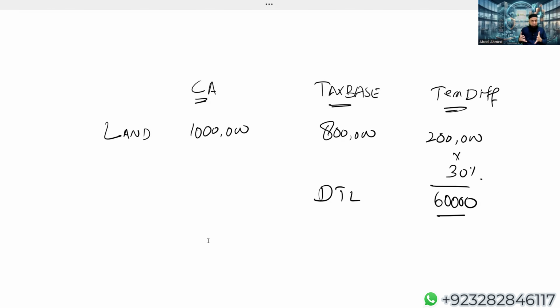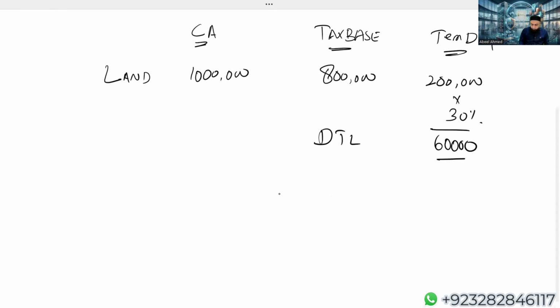If this deferred tax liability is arising from an equity item, it should be charged to equity. Here in our example, logically this deferred tax liability is arising because of the revaluation surplus. So this deferred tax liability should be charged to revaluation. The double entry is, we are going to debit the revaluation surplus/OCI/OCE, but we are going to credit the deferred tax liability. So in simple wordings, we are going to reduce your revaluation surplus by 60,000. If your liability is arising from an equity item, we are going to charge this to your equity.